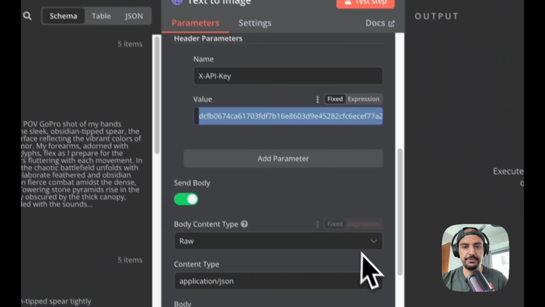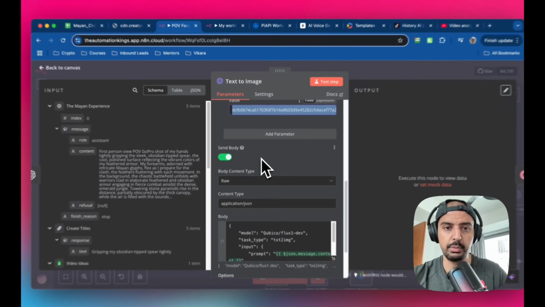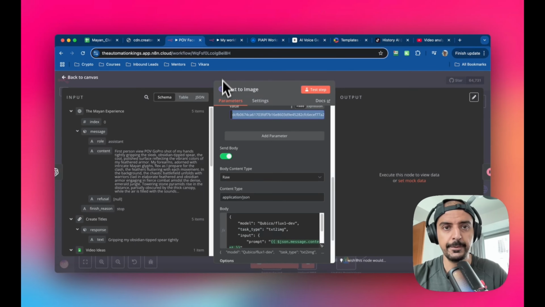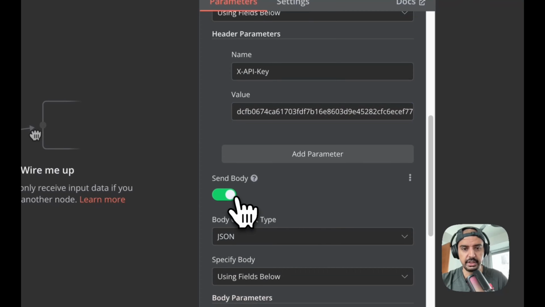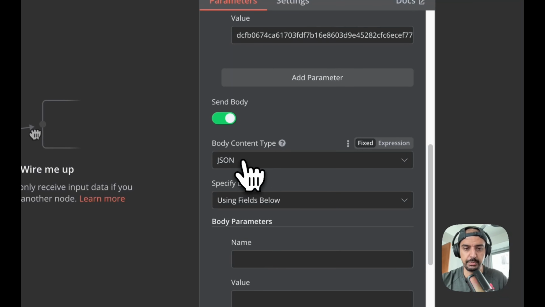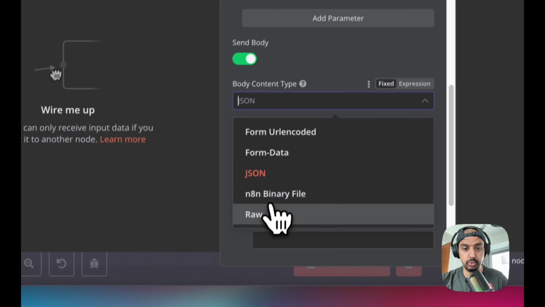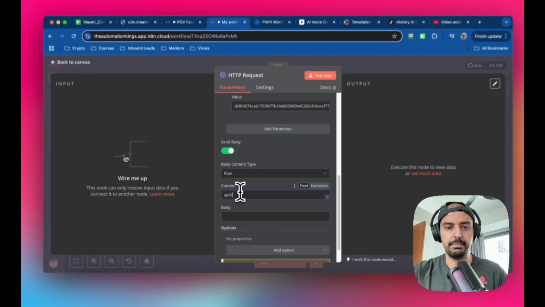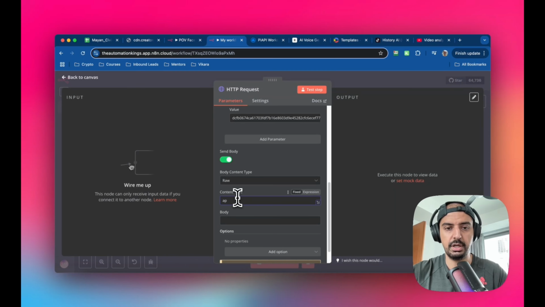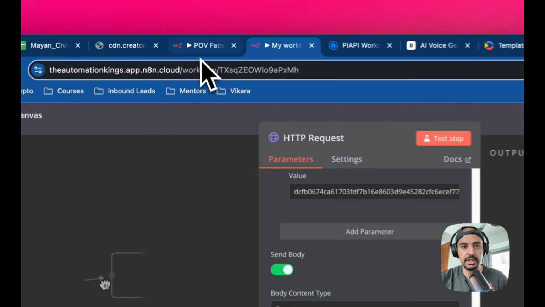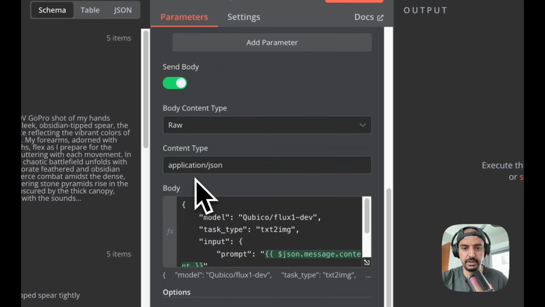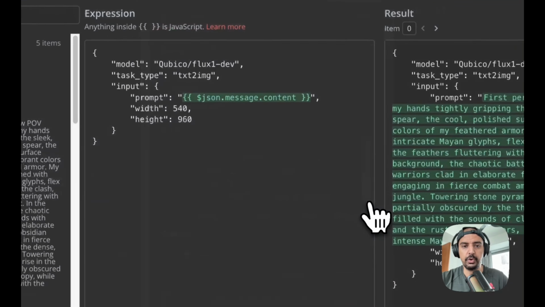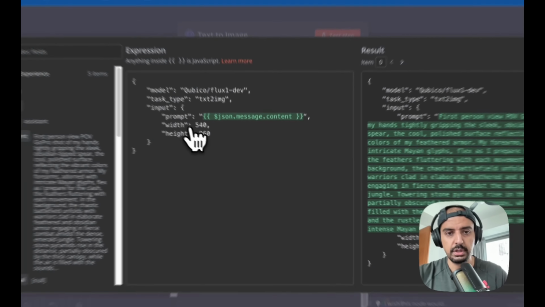And then there's one more bit of configuration you want to do here, okay, which is the body. We're going to set up the body. So I'm just going to copy that because I've already done it. So the body, you want to change that from JSON to raw. And then the content type is, spell it right. And make sure this is spelled correctly because this is very, very important. It's not going to work otherwise. Application-JSON. Okay, very, very important. Otherwise, it's not going to work. Your automation is going to fail.